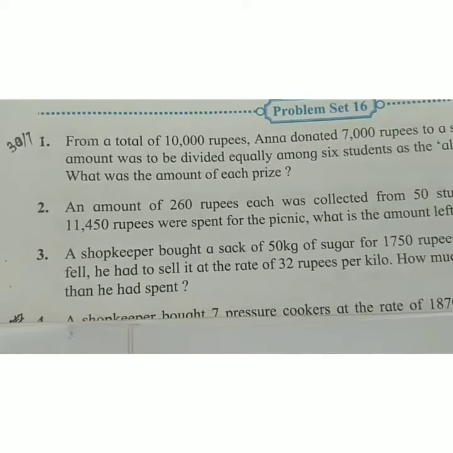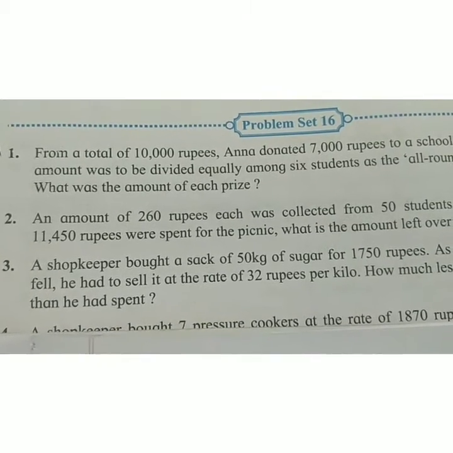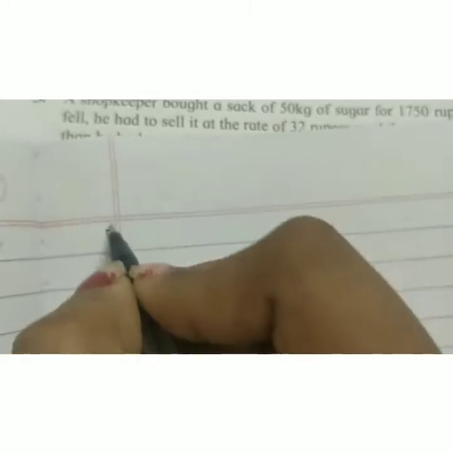From a total of 10,000 rupees, Anna donated 7,000 rupees to school. Okay, so we will write one by one everything so that we don't miss anything. How many rupees did Anna have?